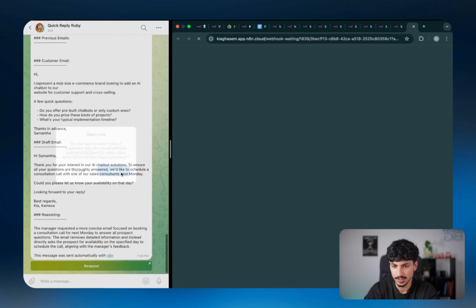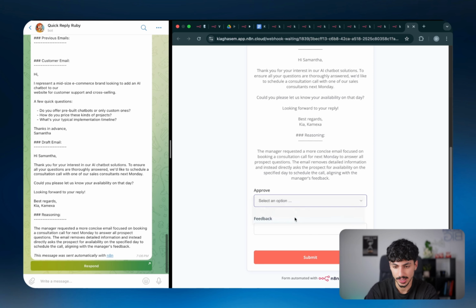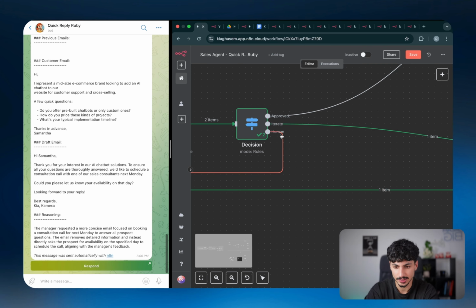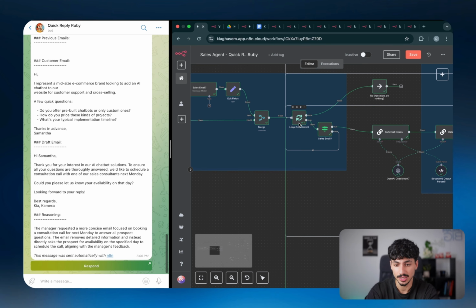But with that being said, this time, let's just show you guys what the kill switch actually looks like. Let's say stop. And then send that through. And then as you can see now, this time it hits the kill switch, which is going to go all the way back and go back to the next email by going back to the loop over items node.